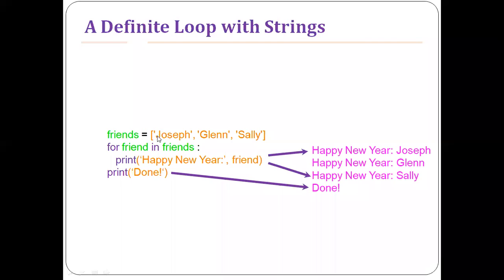Here we have a list called friends, which contains only three items in it. The for loop will loop through all three items, that is Joseph, Glenn, and Sally. Once all the items are exhausted, the for loop will automatically terminate, come out of the for loop, and print Done. Unlike C and C++, where you are using increment, condition checking, and all those things, here is something called the for.